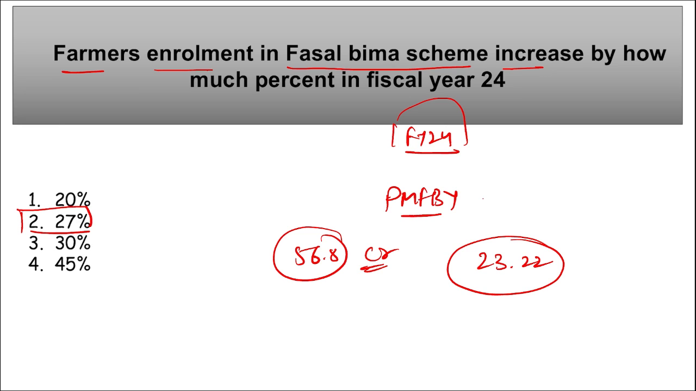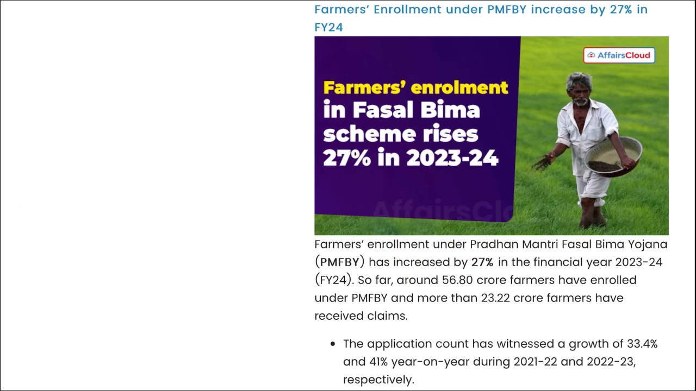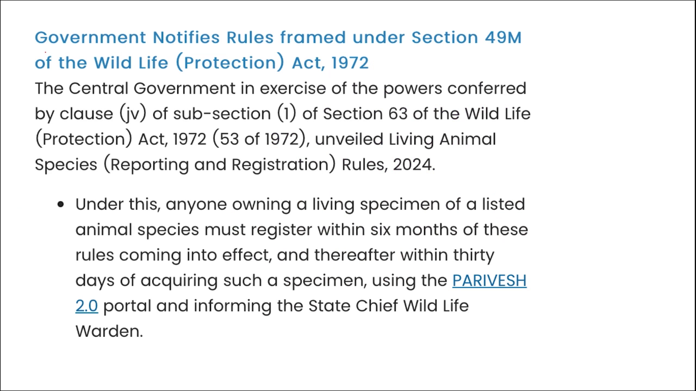Pradhan Mantri Fasal Bima Yojana is a central sector scheme launched by the Ministry of Agriculture and Farmers Welfare. It was launched in 2016, and this is the world's third largest insurance scheme in terms of the premiums, right? Next, the government notified the rules framed under section 49M of the Wildlife Protection Act of